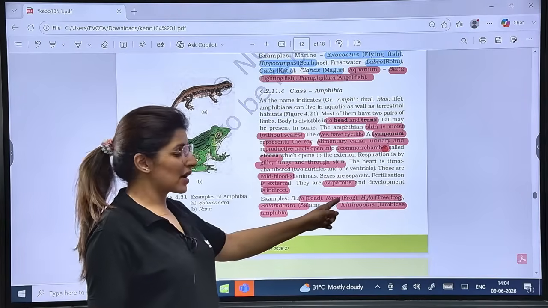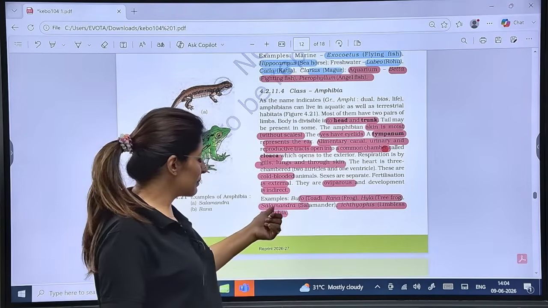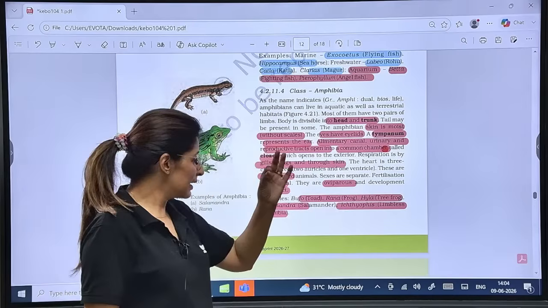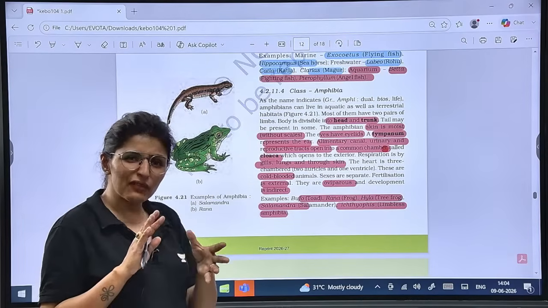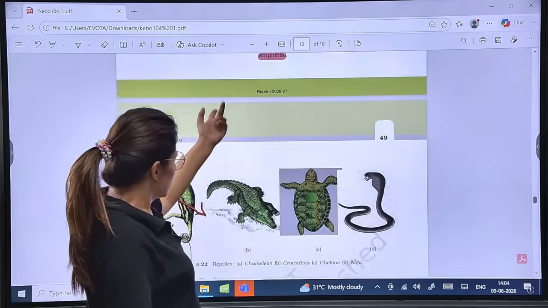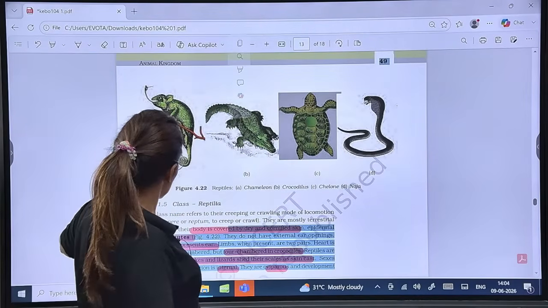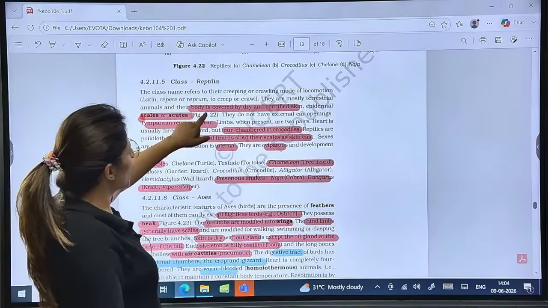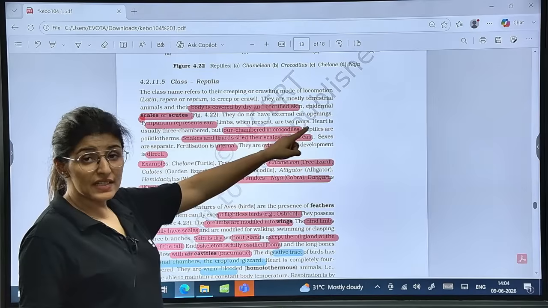Bufo is toad, Rana is frog, Hyla is tree frog, Salamandra is salamander, Ichthyophis, the limbless amphibian, looks more like a very slippery snake, right? That is Ichthyophis. Now, coming on to Reptilia, body covered with dry and cornified skin.